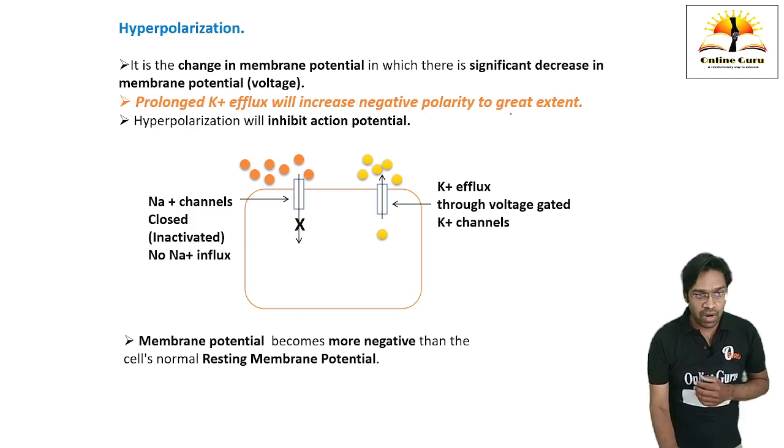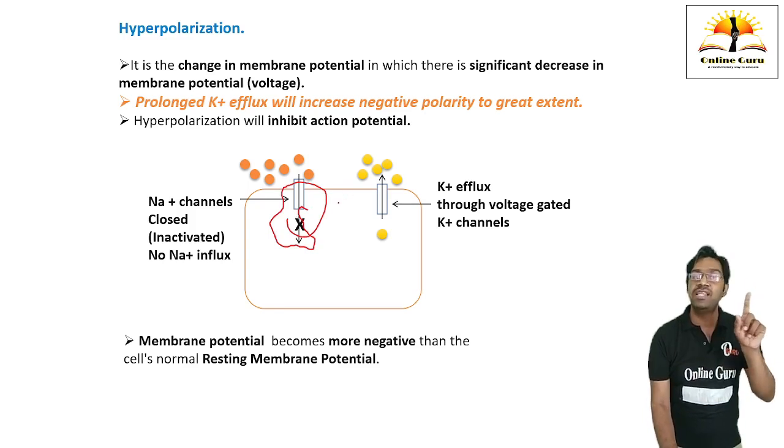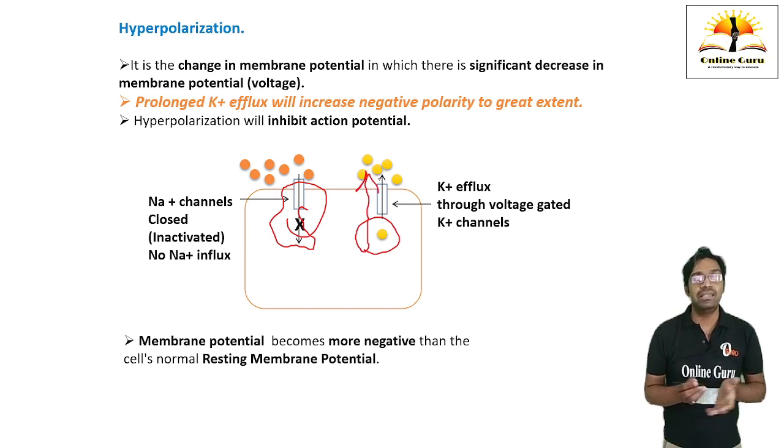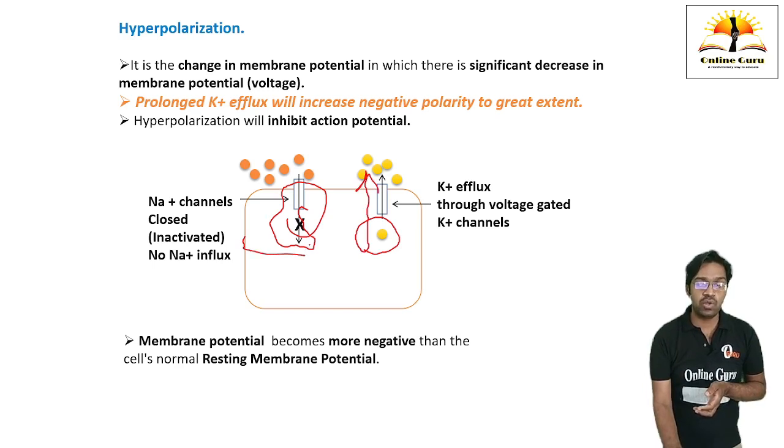See here, what will happen in this hyperpolarization? The sodium channels are already closed, so there is no influx of sodium. Therefore, no positive charge is coming inside the cytosol. Additionally, there is efflux of potassium outside the cytosol, therefore increasing the negative polarity, and the cytosol becomes negative inside.